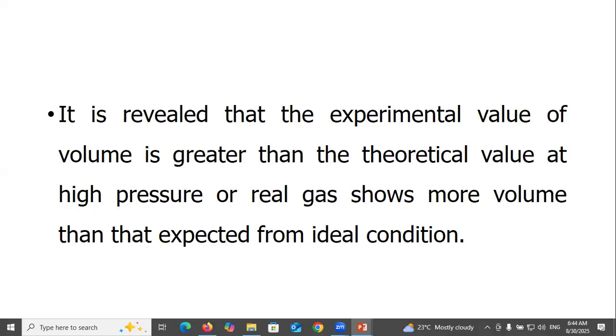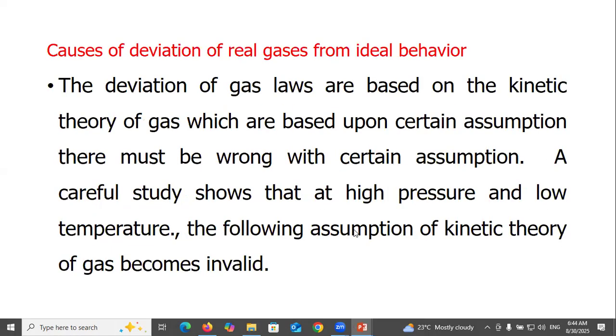It is revealed that the experimental value of volume is greater than the theoretical value at high pressure, or a real gas shows more volume than that of the expected ideal condition.